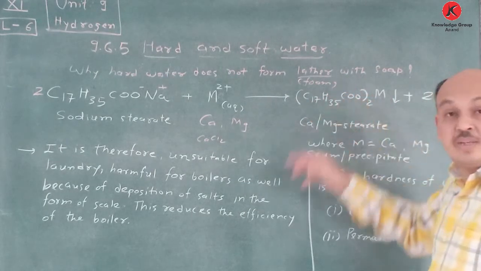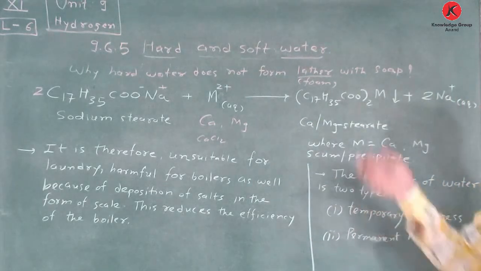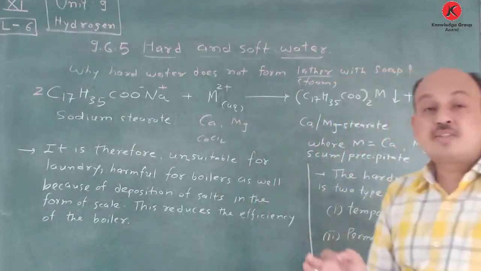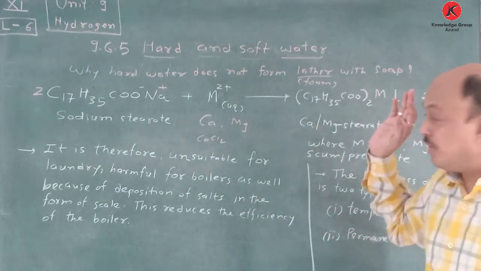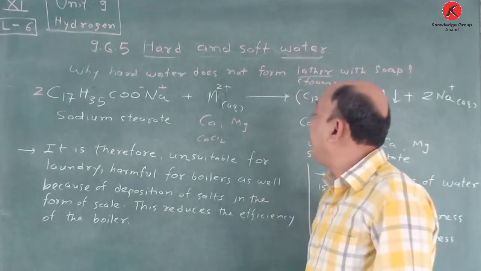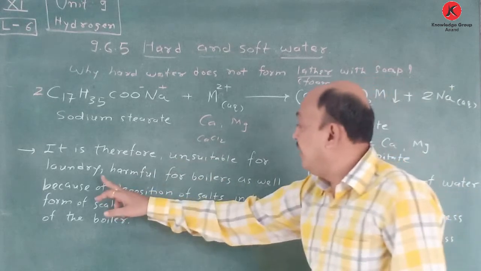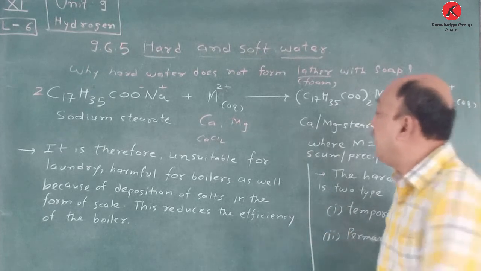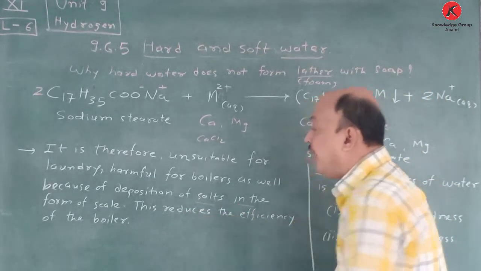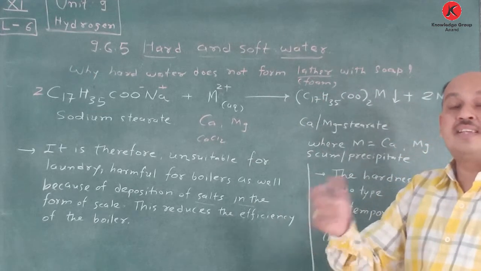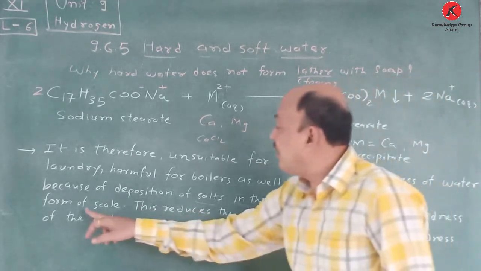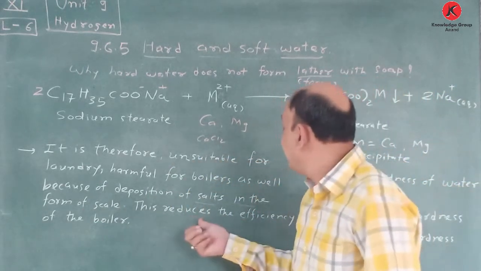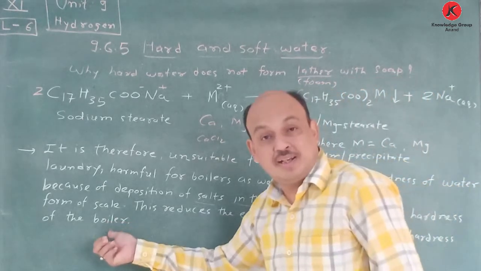Lather means what? Jhaag, it is also called film. So hard water does not give foam with soap. Okay, this is a good question. It is therefore unsuitable for laundry and harmful for boilers, because of deposition of salts in the form of scale. Scale means what? We can say chari, or salt is produced. You know this one, chari. This reduces the efficiency of the boilers.